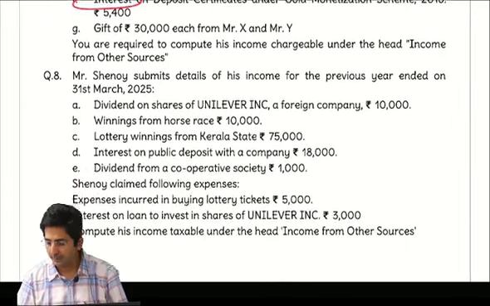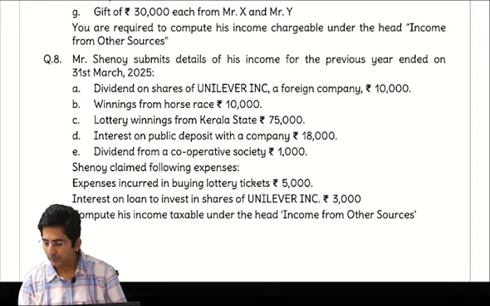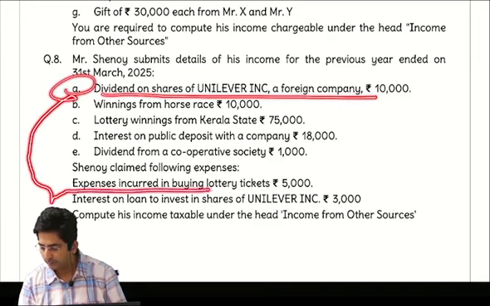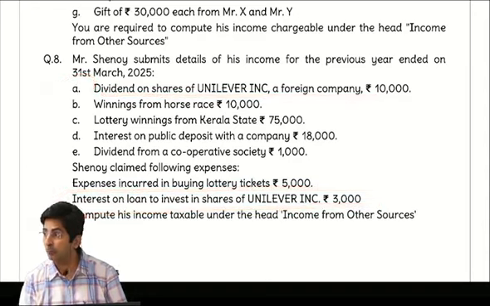Then question number 8, Mr. Shenoy. First point is dividend from foreign company. Now dividend income is taxable, but relating to dividend they have given some expense below here. So tell me what to do. In dividend income we can deduct only one expense, that is interest on loan, but that to maximum 20%.